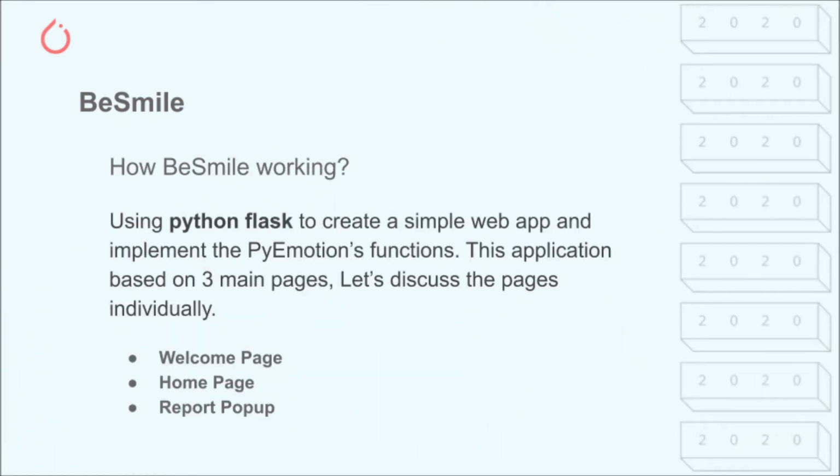Using Python Flask to create a simple web app and implement the PyEmotion functions. The application is based on three main pages. Let's discuss the pages individually: welcome page, home page, report pop-up.